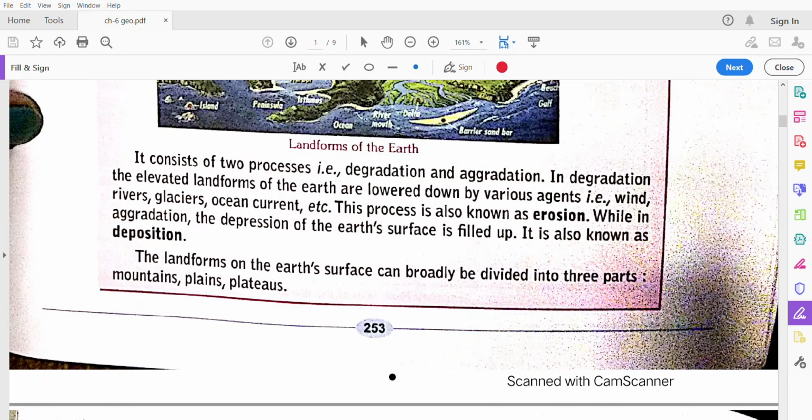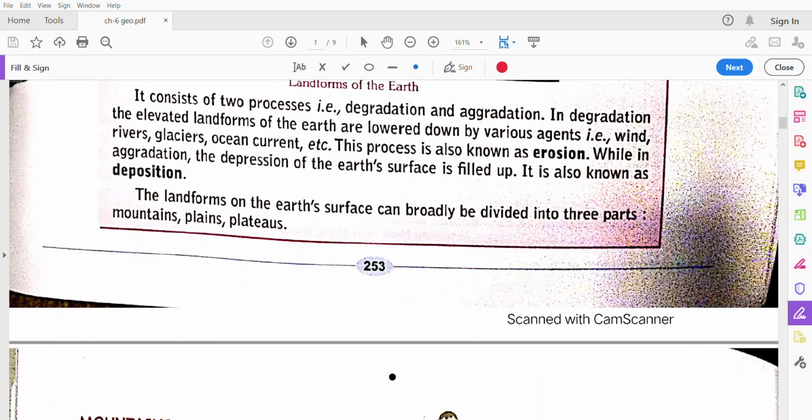If there is a mountain, its height is decreasing because of degradation. And the height of the mountain increasing because of internal forces of the earth is called aggradation. And deposition of soil also is called aggradation. When the soil is brought by the rivers from the mountains and settles down in the plains, that deposition is called the aggradation of the earth.